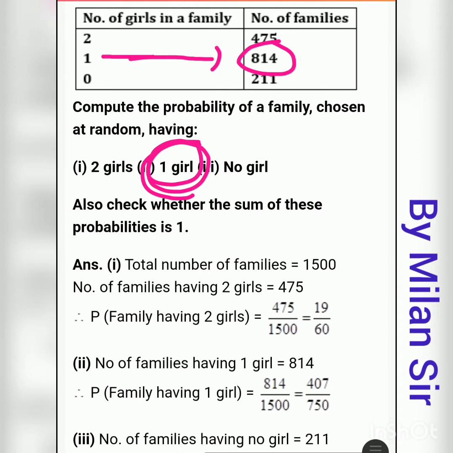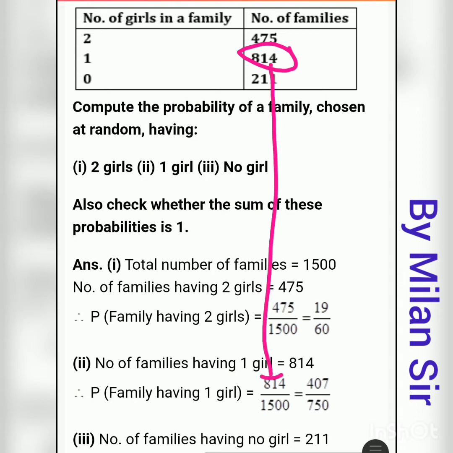So 814 becomes our favorable outcomes and total outcomes remain 1500. Favorable outcomes 814 is in the numerator and total outcomes 1500 is in the denominator. So 814 divided by 1500.